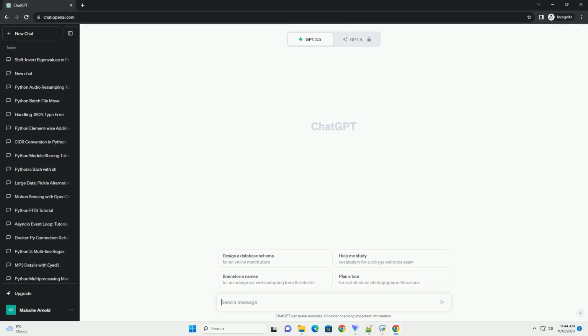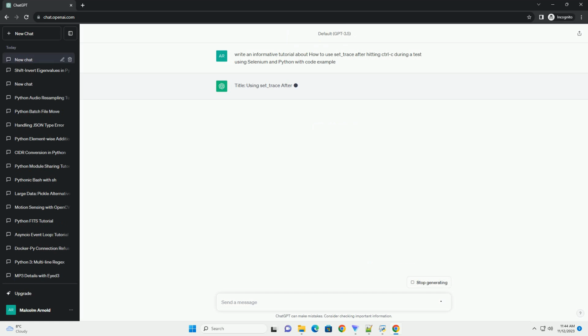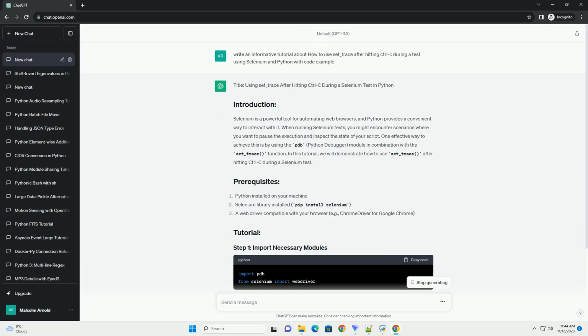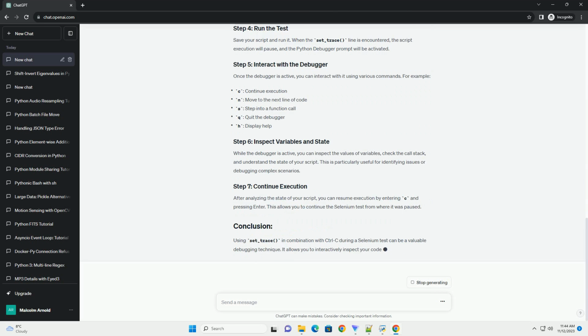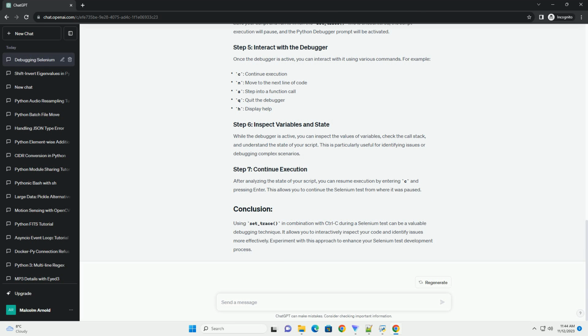Title: using set_trace after hitting Ctrl-C during a Selenium test in Python. Selenium is a powerful tool for automating web browsers, and Python provides a convenient way to interact with it. When running Selenium tests, you might encounter scenarios where you want to pause the execution and inspect the state of your script. One effective way to achieve this is by using the PDB, Python Debugger, module in combination with the set_trace function. In this tutorial, we will demonstrate how to use set_trace after hitting Ctrl-C during a Selenium test.